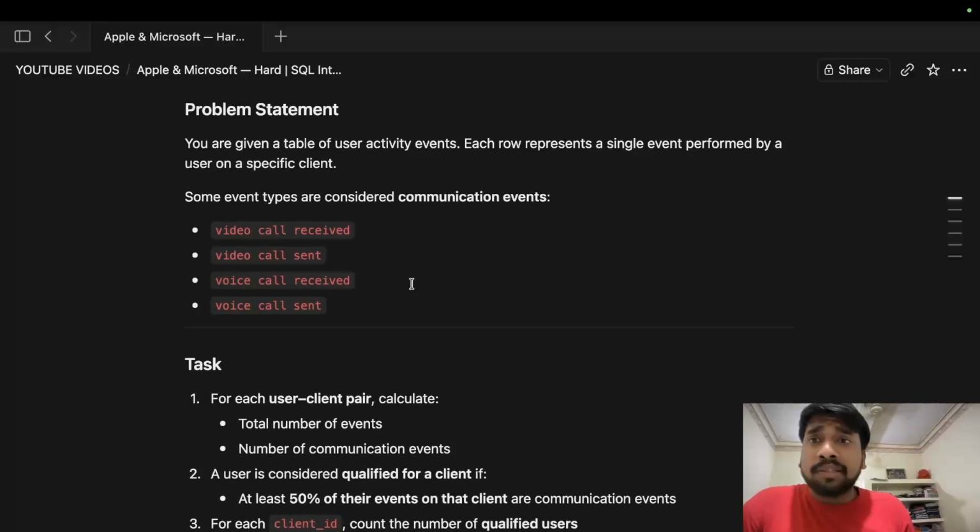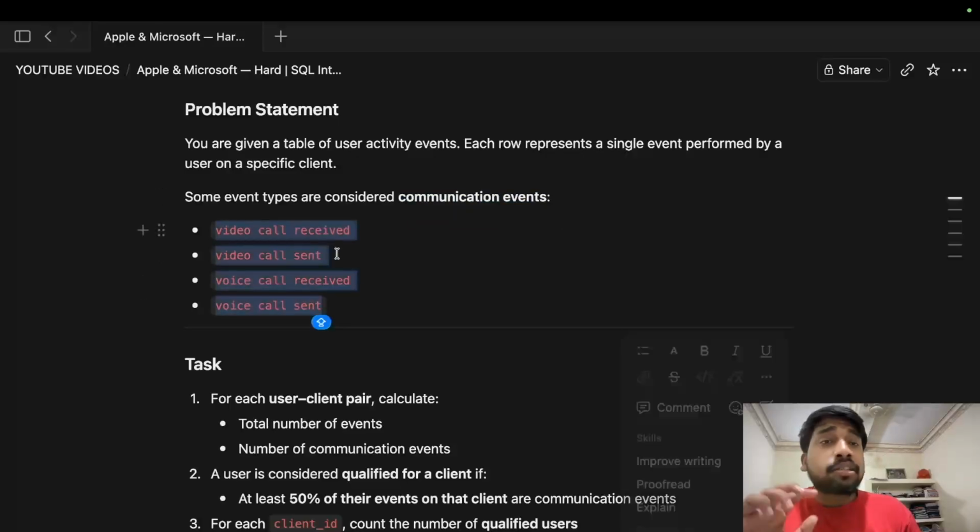The problem says you are given a table of user activity events. Each row represents a single event performed by a user on a specific client. Okay, so we have a table of user activity events in which every row represents a single event performed by a user and a client. So there is a specific client and a specific user. And there are event types which are considered as communication events. What are these? These four events are considered as communication events.